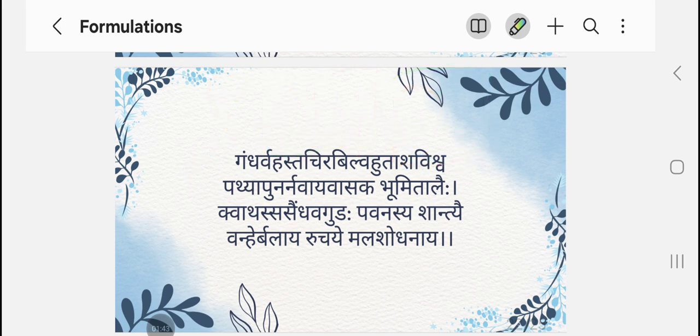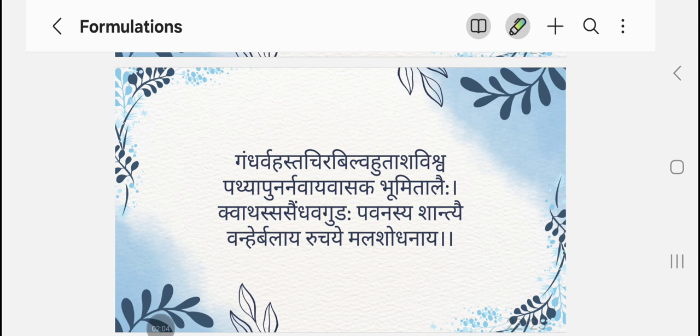Okay, so we have learnt the 8 ingredients. क्वाथ सैंधव गुडः पवनस्य शान्त्यै. In the next line they have mentioned the anupanam of this kashayam. They are asking to give it with saindava and guda. Okay, and then pavanasya shantyai.